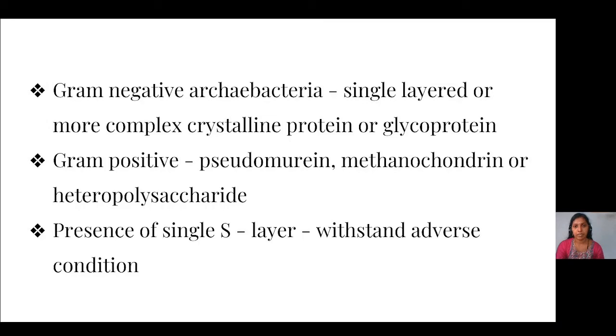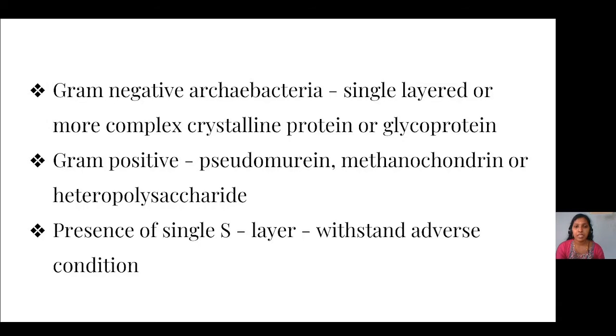The gram-negative archaebacterial cell wall is made up of a single-layered or more complex crystalline protein or glycoprotein, whereas the gram-positive cell wall is made up of pseudomurein, a murein-like compound. It's not a real murein compound, but it has some structural similarity with murein. The components include pseudomurein, methanochondroitin, or heteropolysaccharide compounds.